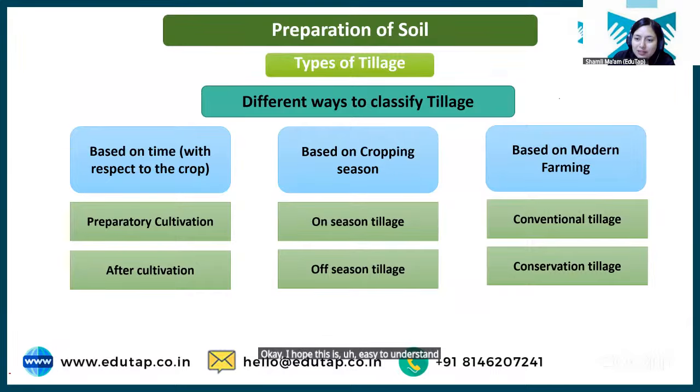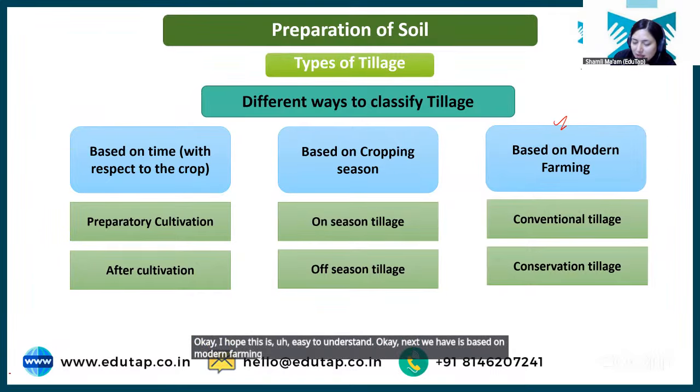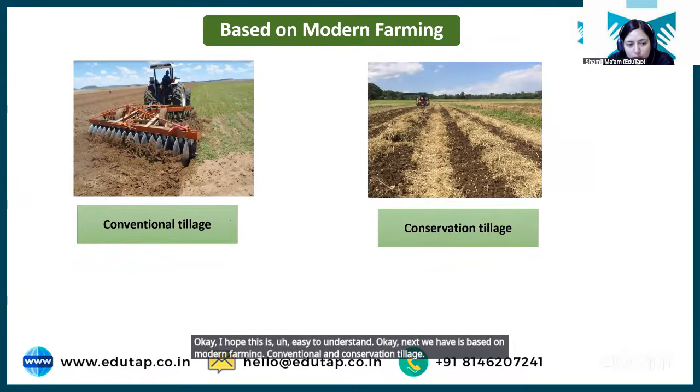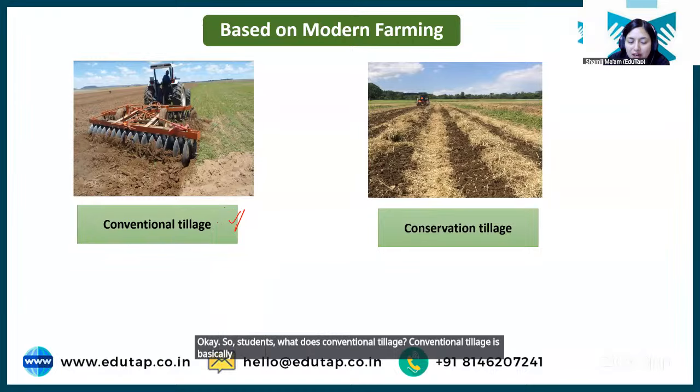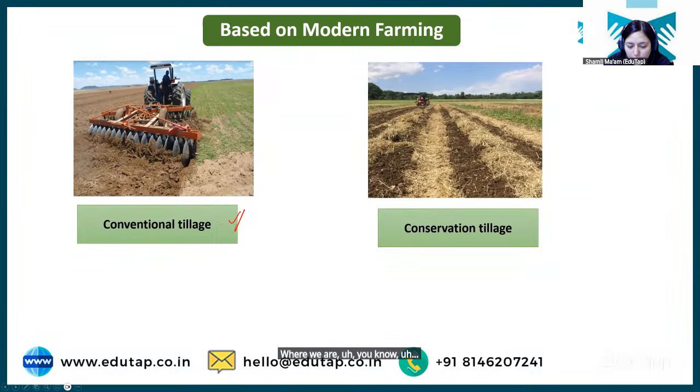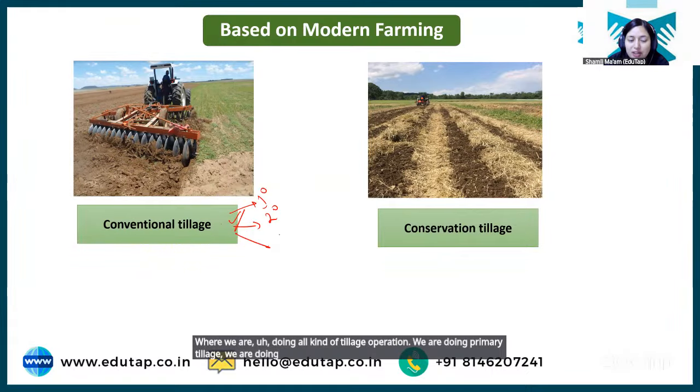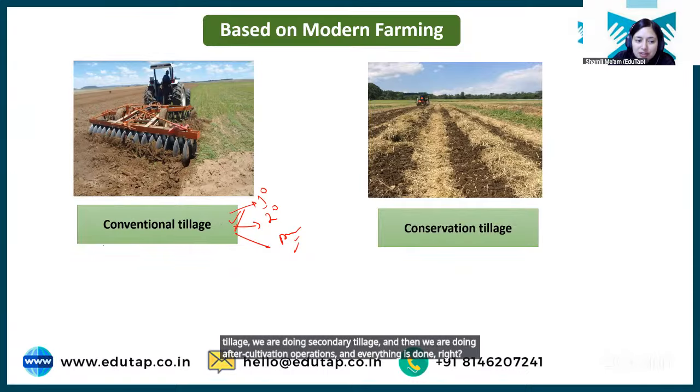Okay, next we have, based on modern farming, conventional and conservation tillage. So students, what is conventional tillage? Conventional tillage is basically where we are doing all kinds of tillage operations. We are doing primary tillage, we are doing secondary tillage, and then we are doing after cultivation operations, and everything is done, right? That is conventional tillage.